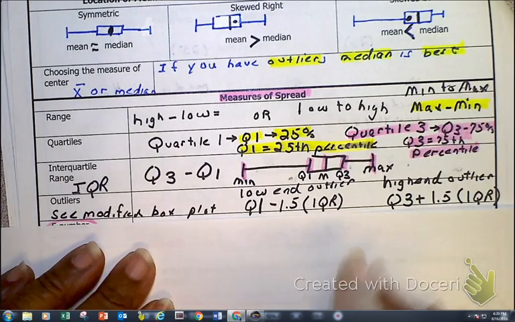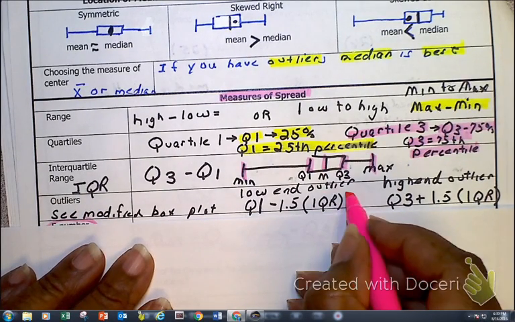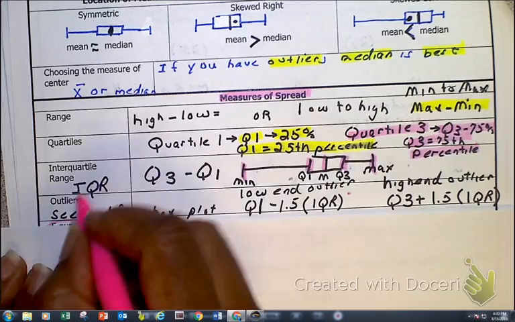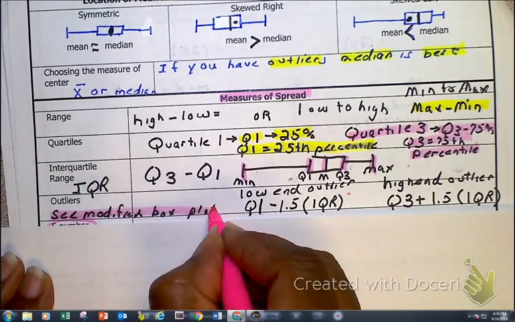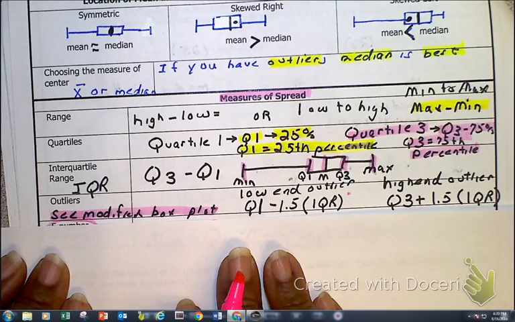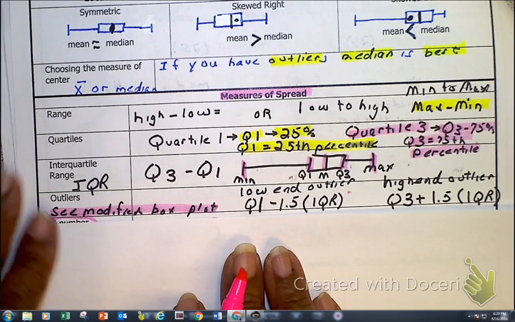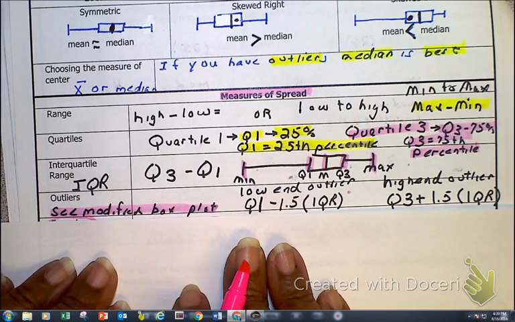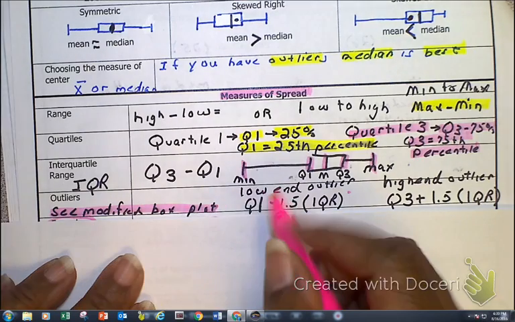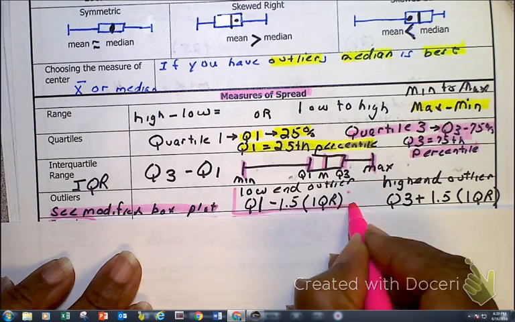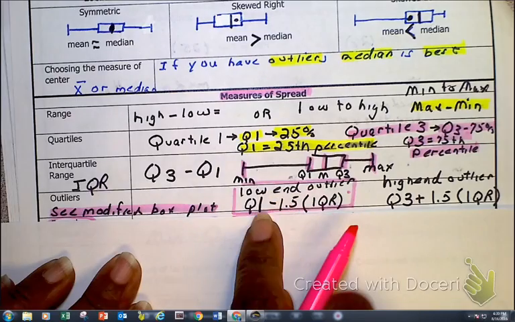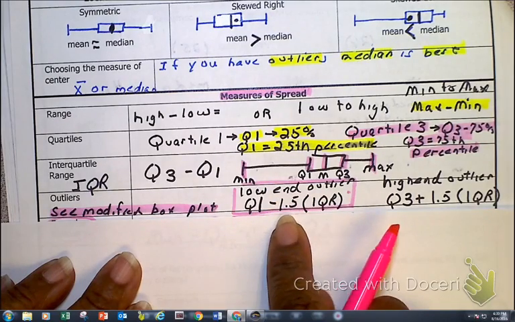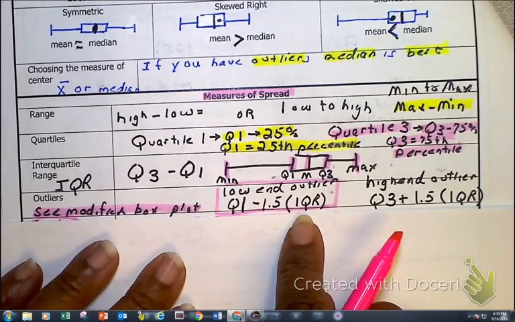In order to determine if something's an outlier, there are 2 ways to do it. First of all, we can use what's called a modified box plot, which I will show you in the calculator either today or tomorrow or a little later. And then the other way of determining it is looking at your Q1 minus 1.5 times the IQR. That gives you your low end.